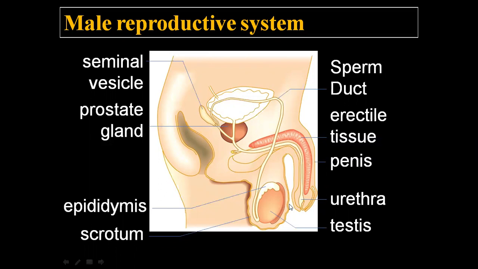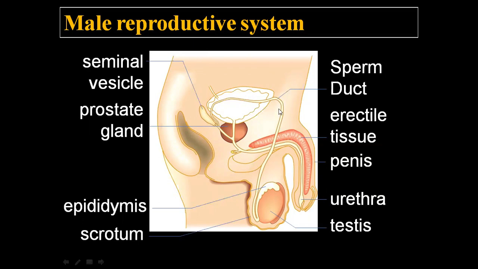Now, let me discuss the scrotum. The scrotum supports the testes and keeps the testes outside the body. For sperm development, it needs a temperature a little lower than our body temperature. So that's why it is outside the body. Now the erectile tissue is part of the penis. It helps in the erection of the penis during sexual intercourse.